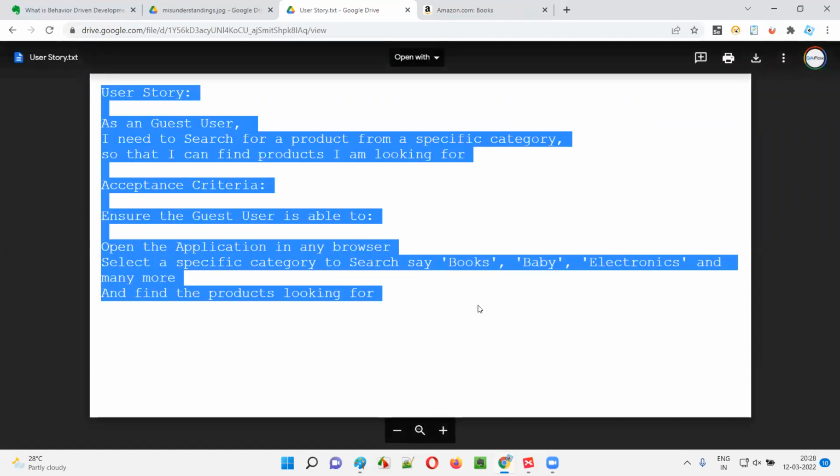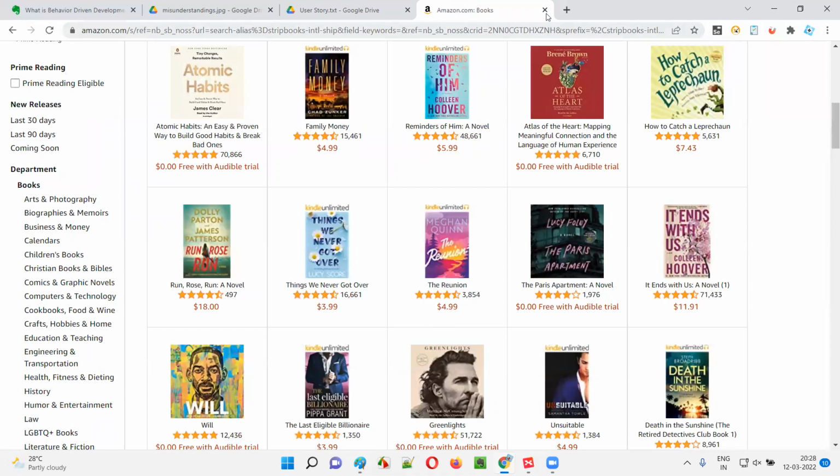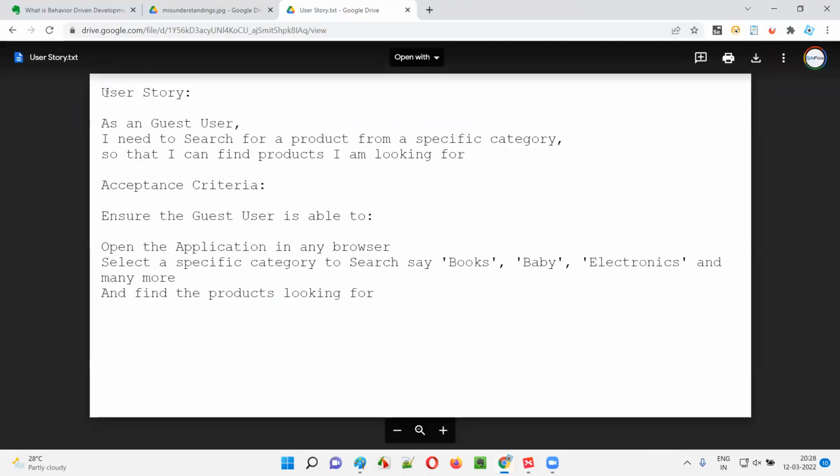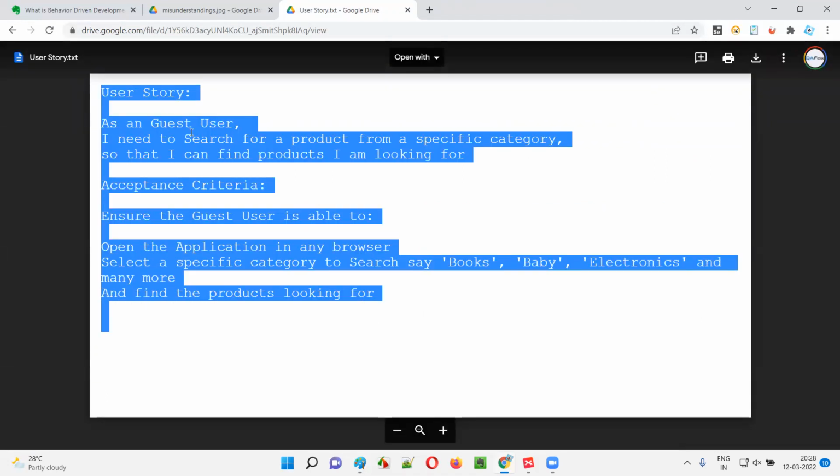Search products from the category we are looking for, or not. That's what the story is all about, guys. It's a requirement. I showed you this example just to help you in understanding this requirement. Now you understood it, right? This is the requirement given by the product owner in the form of a user story in the agile project.